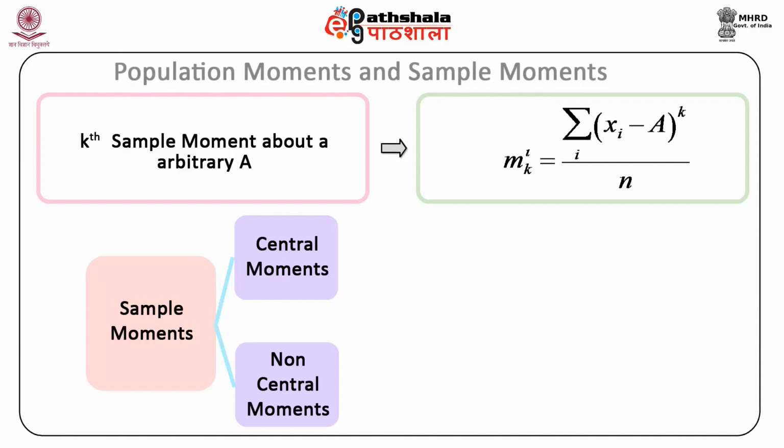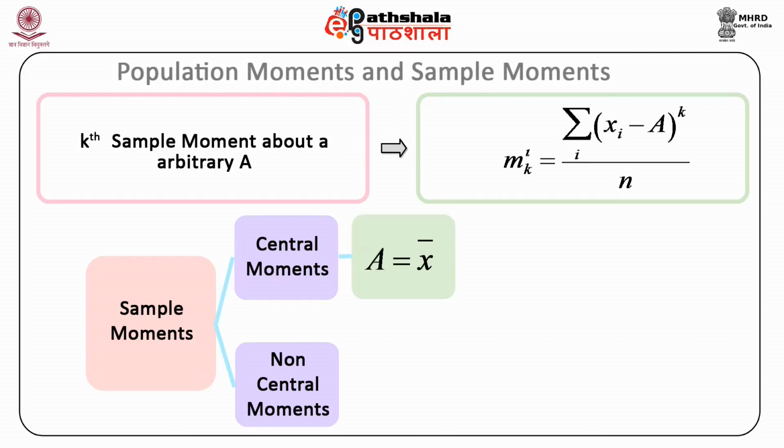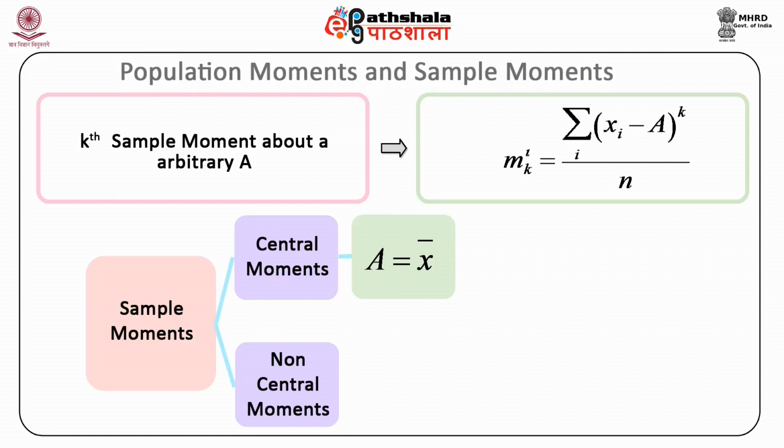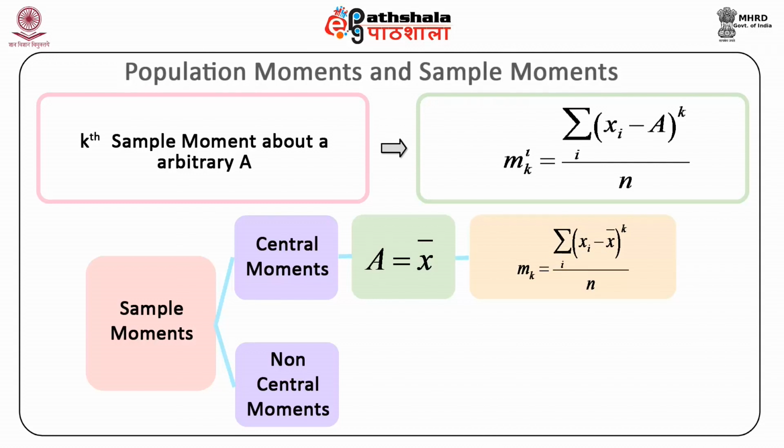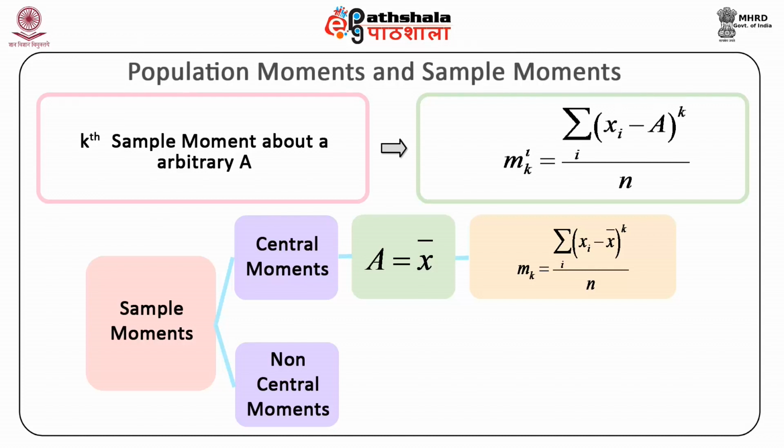The kth sample moment about the sample mean, when a is equal to x bar, is the kth central moment, defined as m k is equal to summation of x i minus x bar, whole raised to power k, and summation is over i, divided by n.